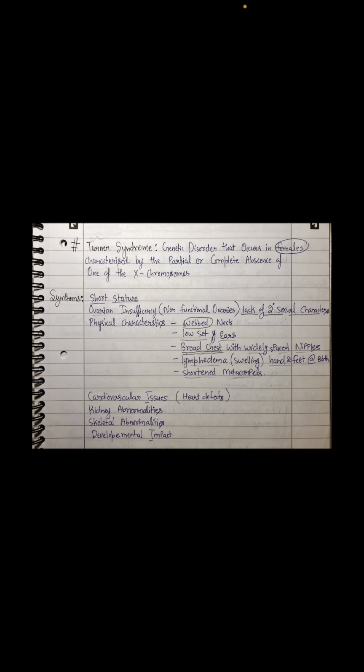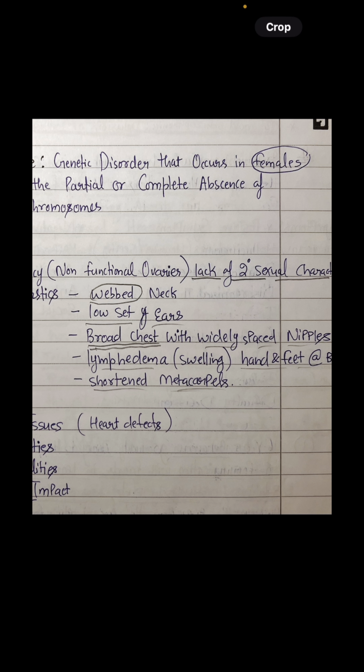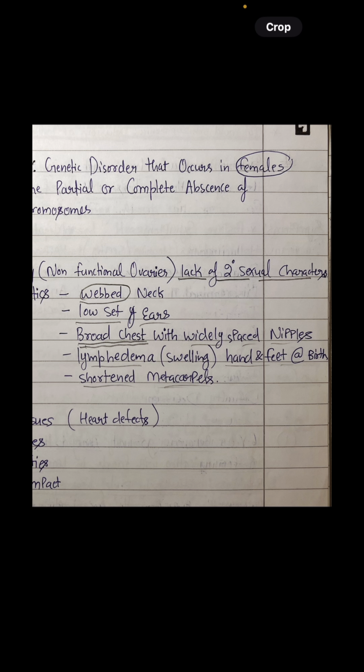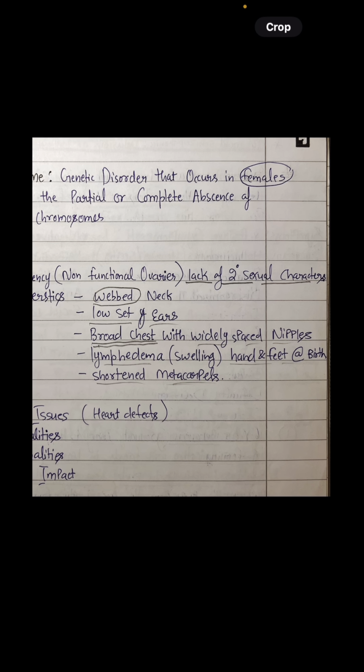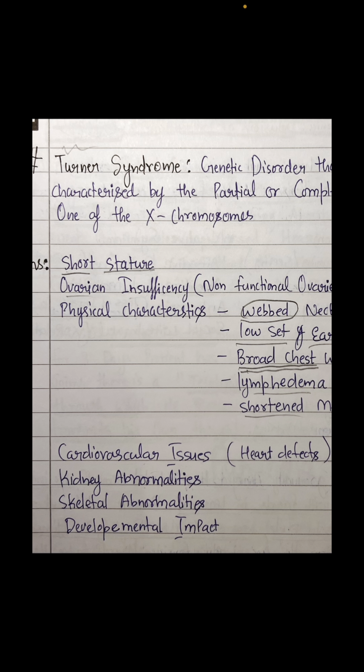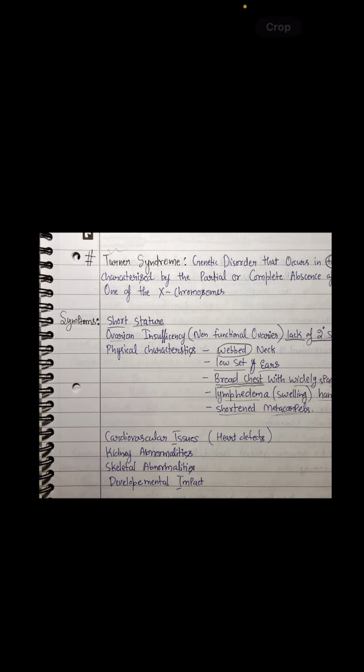And next is webbed neck. We are going to see in the patient that the neck will not be long enough in size. The neck will be very short. Imagine how the webbed neck patient will look. Low-set ears, broad chest with widely spaced nipples, shortened metacarpals, because the patient is having a short stature in Turner syndrome. Cardiovascular issues, kidney issues, skeletal development issues.